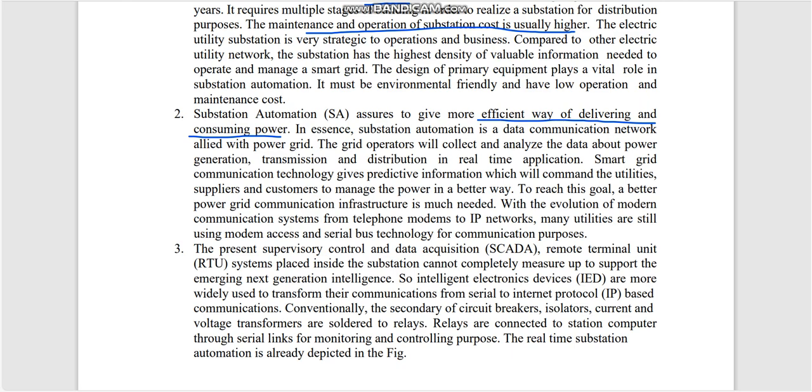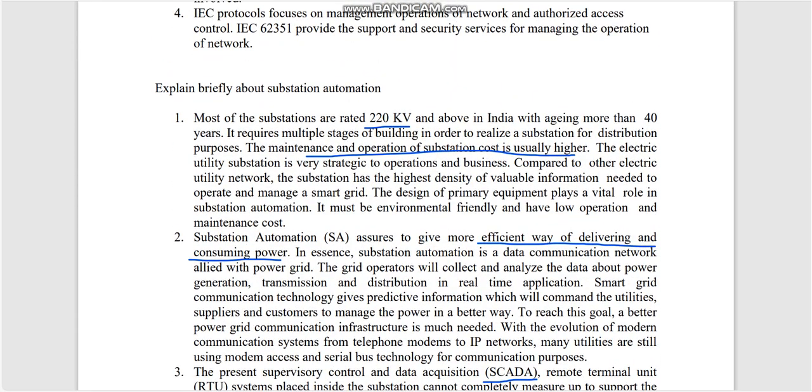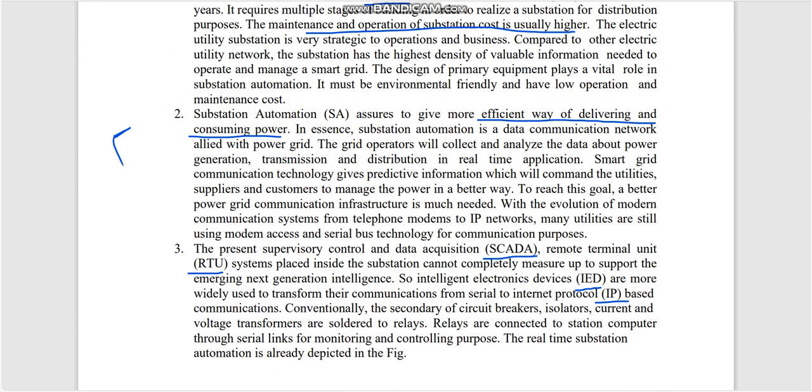These are all key points. Next, the main core is SCADA. SCADA uses RTU, remote terminal units, and intelligent electronic devices. It is connected with internet protocols. If you explain all those 3 points, we will get 5 marks.